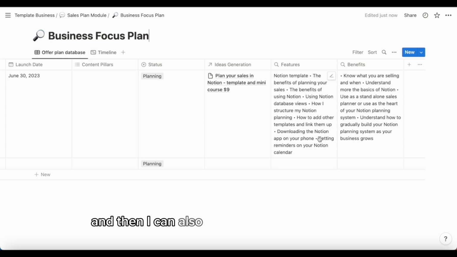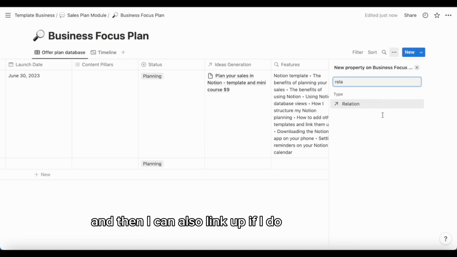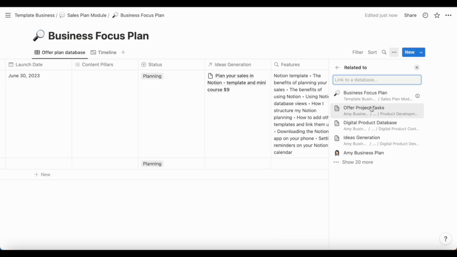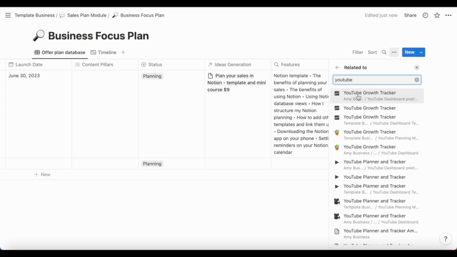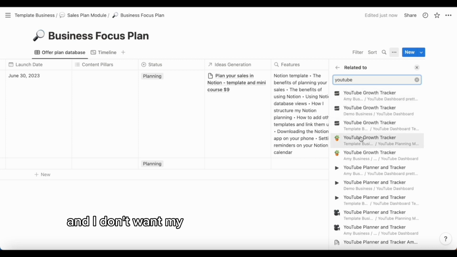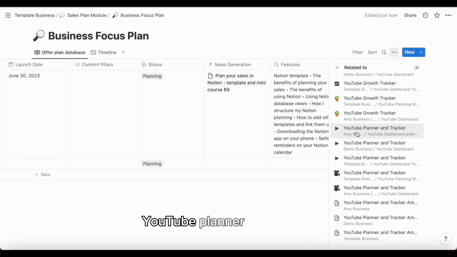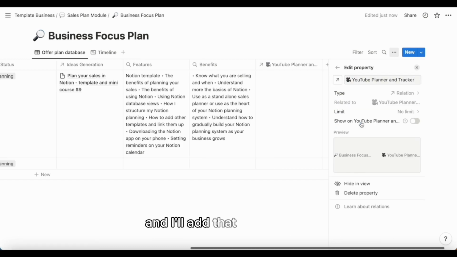And then I can also link up, if I do relation again, I can search for my YouTube, and I don't want my YouTube growth tracker, I want my YouTube planner and tracker. And I want to make sure I get the right one. And I add that as a relation.